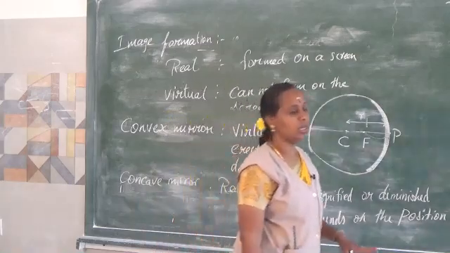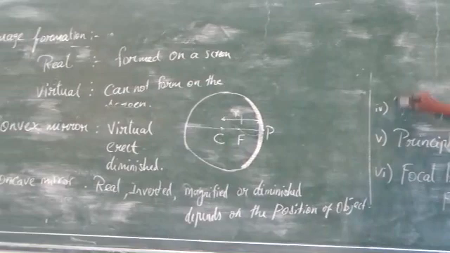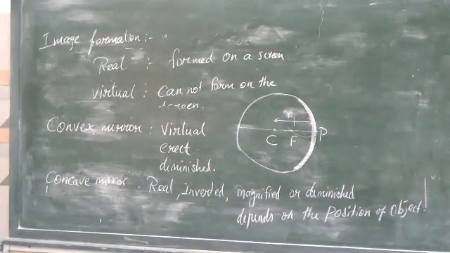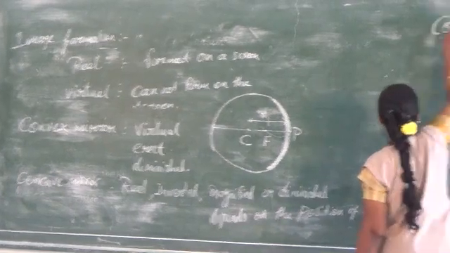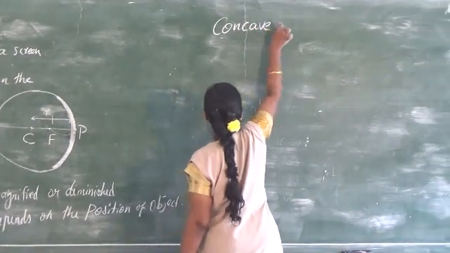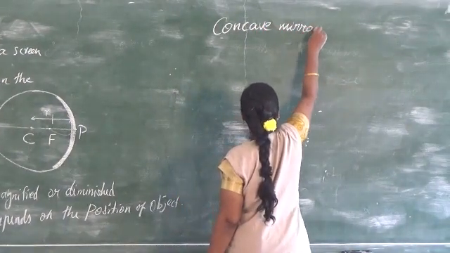Now we are going to learn how to draw a ray diagram. We are going to learn table 3.2, which they just gave in words. I will just draw and show you the ray diagrams, so it will be easy for you to understand. So the image formed by concave mirror. The second tabular column I am going to deal with now.